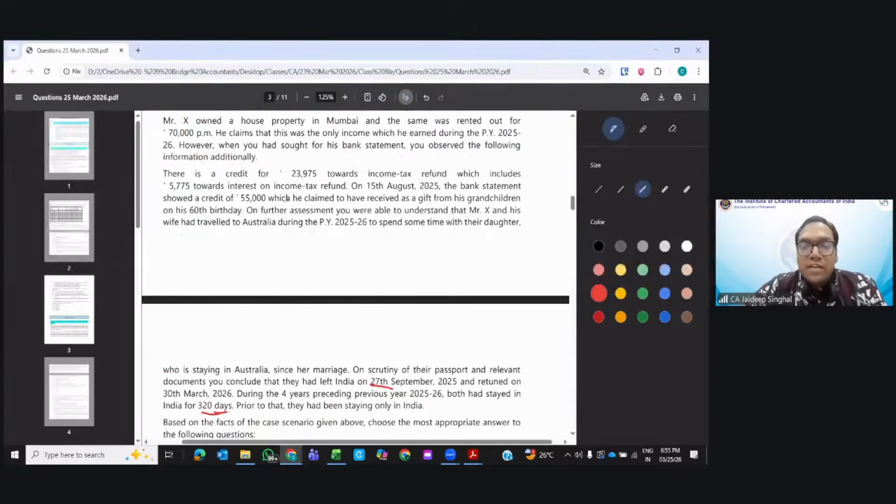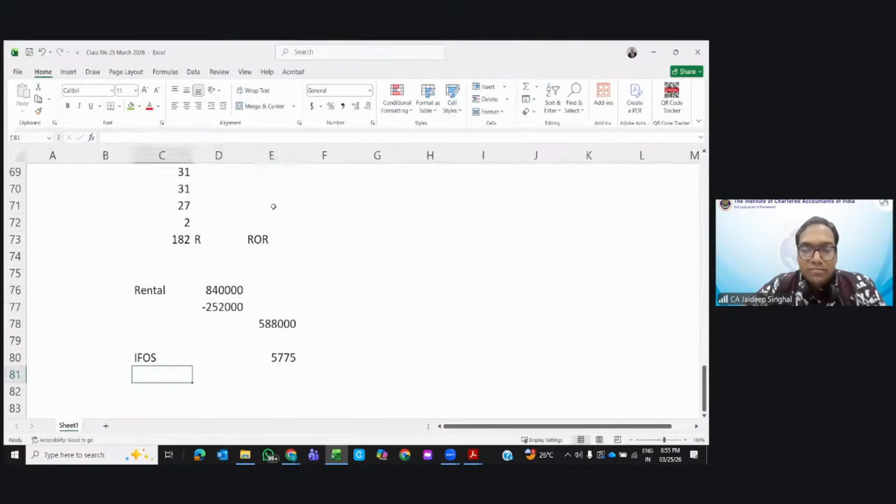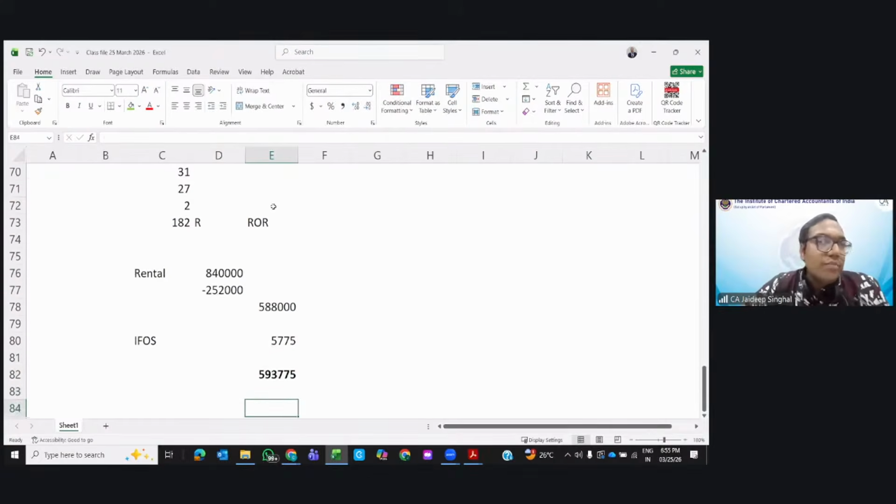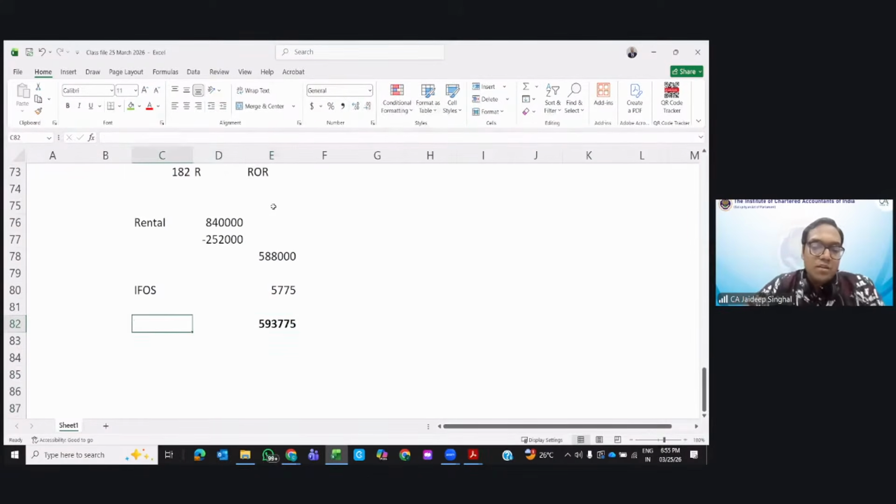Next, they have received a gift. This gift is non-taxable. So my income is this much only. My income is 593. Is there any deduction? No information is given for the deduction. So this is my tax liability. So this is my taxable income, what I'm writing.